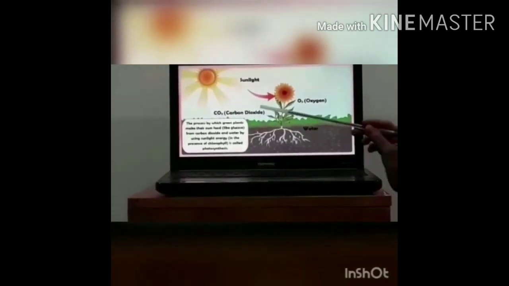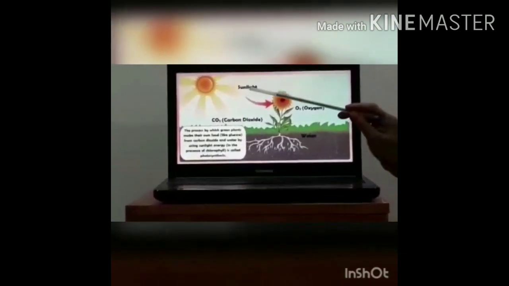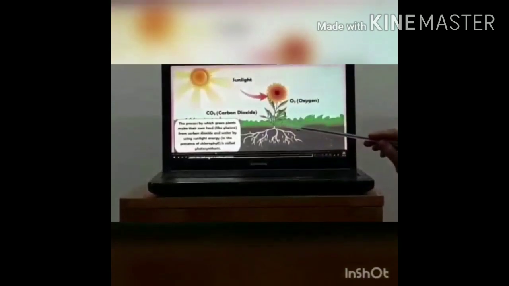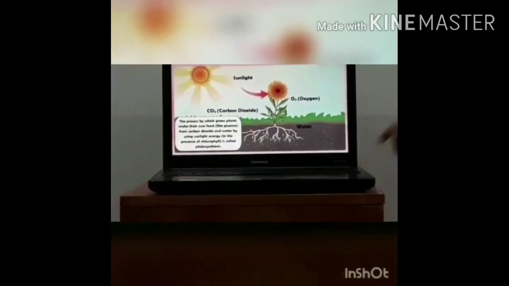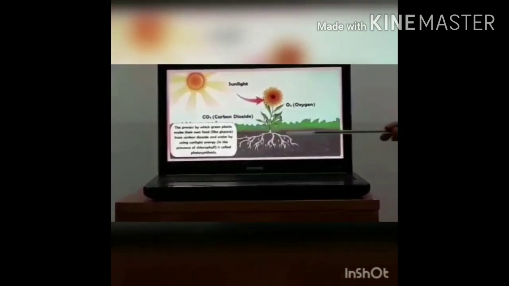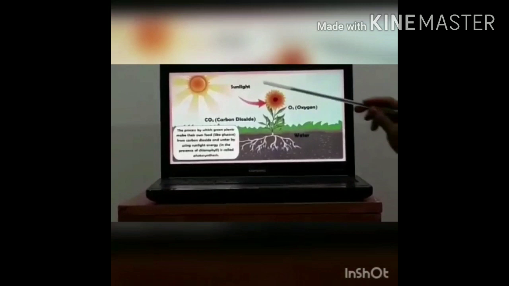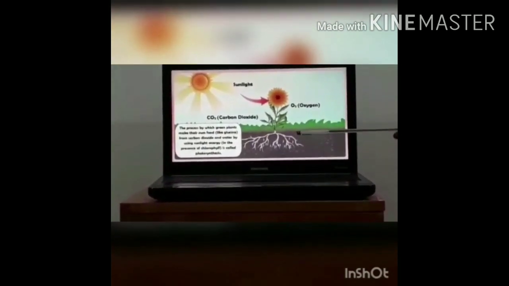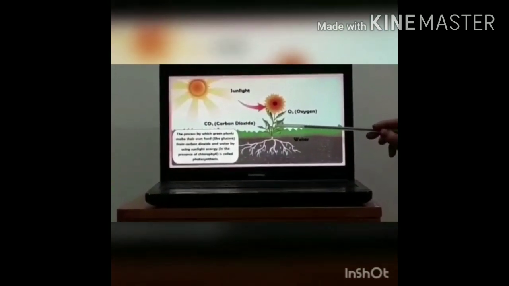What are the raw materials? Carbon dioxide, water, sunlight, and chlorophyll, which will be present in the leaf itself. So these are the essentials. What are the essentials of photosynthesis? Sunlight, carbon dioxide, water and chlorophyll which is present in the leaves.